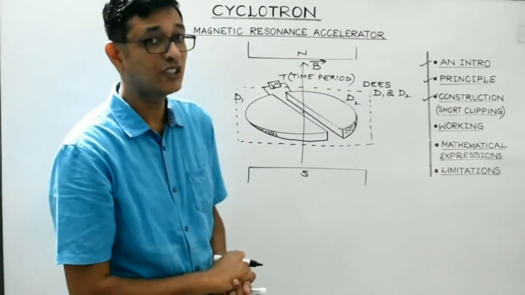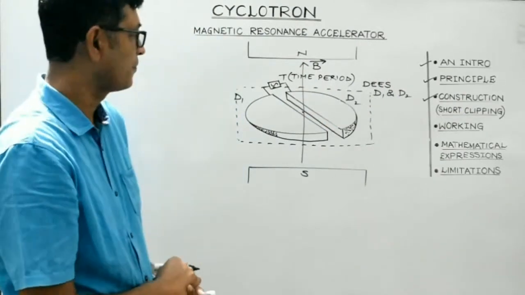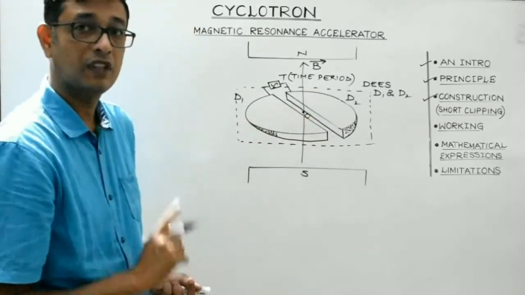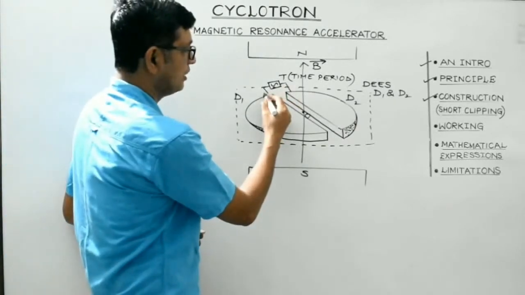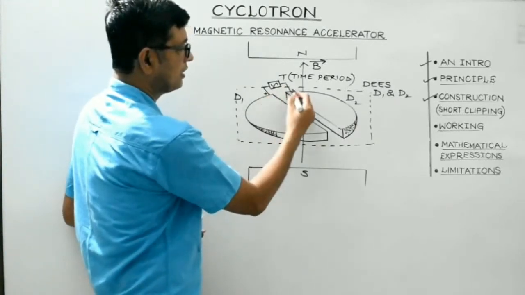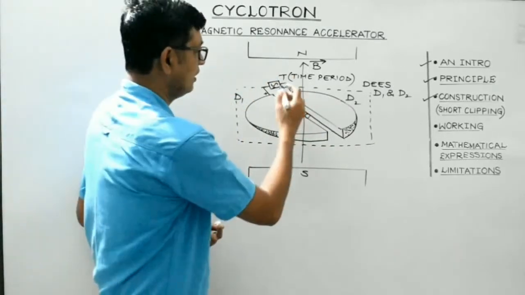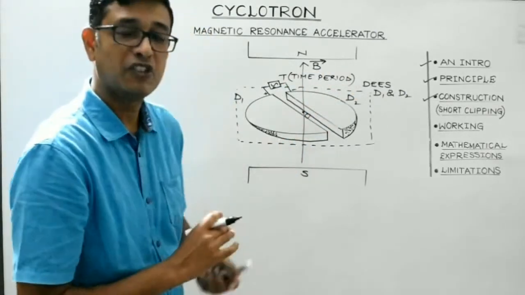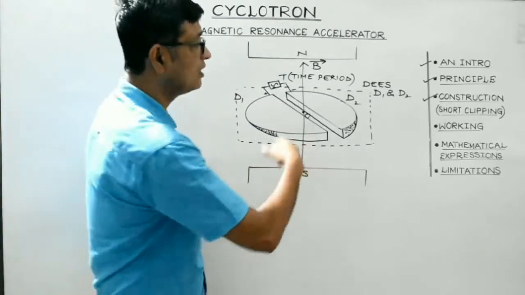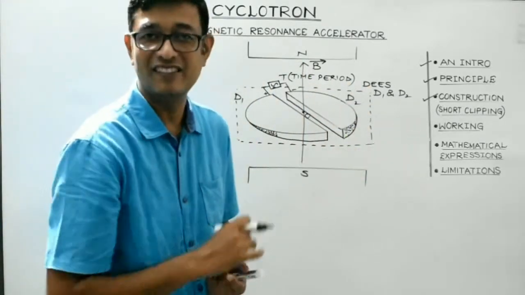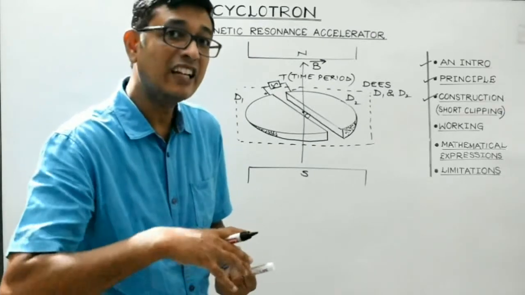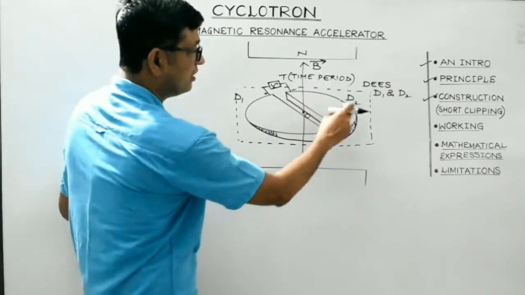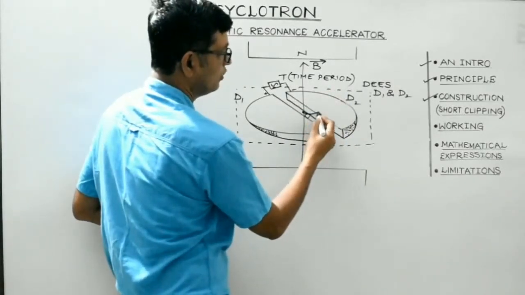Now let's concentrate on its working, which is very important. Suppose initially the charged particle is at point O. Now at that instant, suppose D1 is at higher potential and D2 is at lower potential. So obviously an electric field will be set up along this direction from positive to negative. So this being a positively charged particle, it will get attracted towards D2, towards the negative D, isn't it? It will experience an electric force along the direction of the electric field, and it will enter D2 like this.